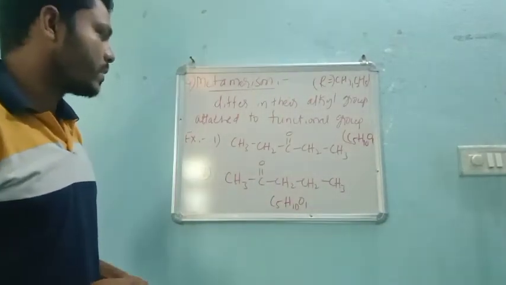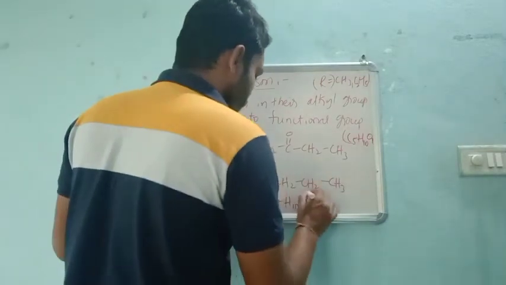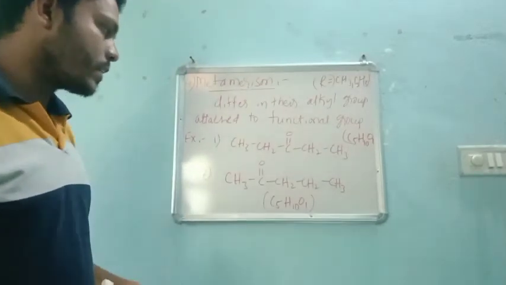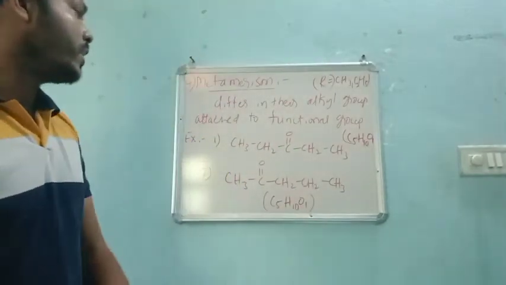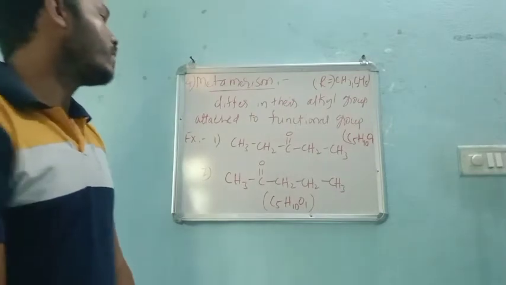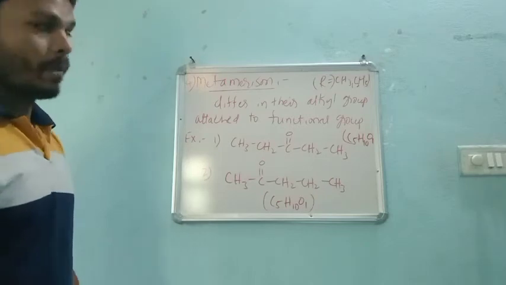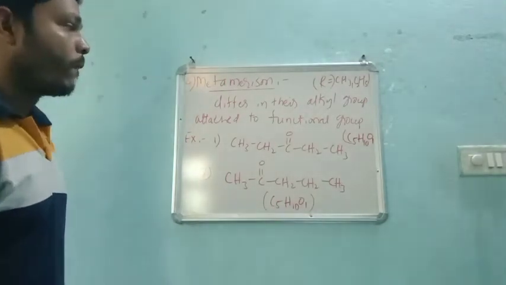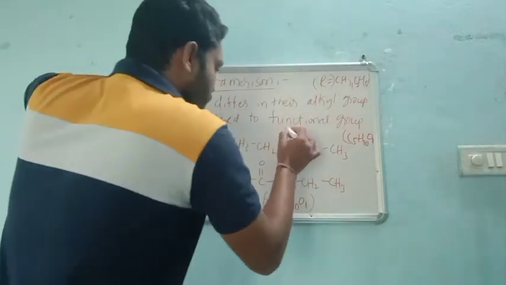So dear students, what I have written in the example is isomerism, right? They have the same molecular formula. One condition is obeyed. Now the next condition is they must have a difference in their alkyl group attached to the functional group. First of all, let me explain.